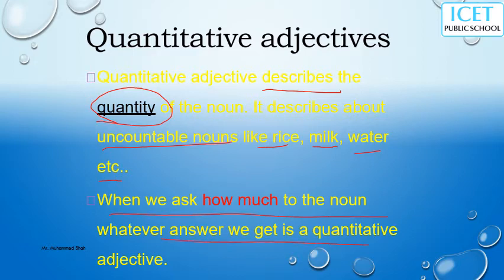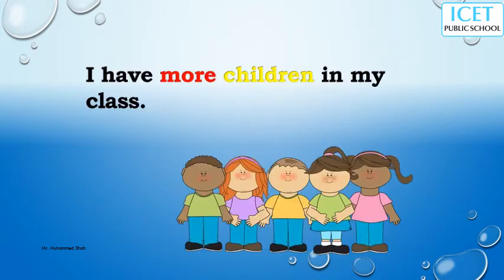In a sentence, if there is a possibility to ask the question how much, the answer that comes is the quantitative adjective. With an example we will make it clear: I have more children in my class. Some teachers will complain like this, I have more children in my class, that is why my class is like this.